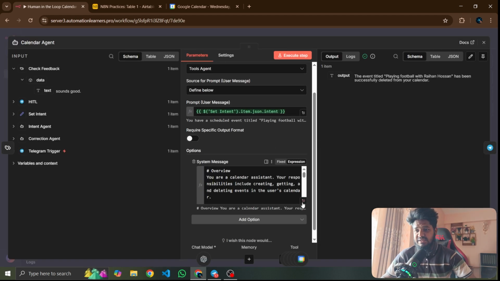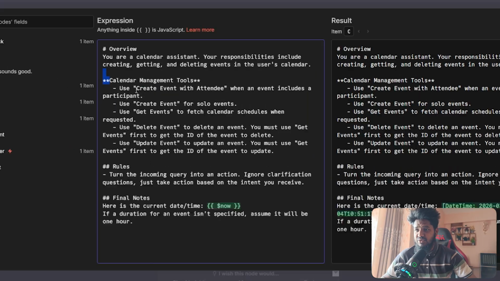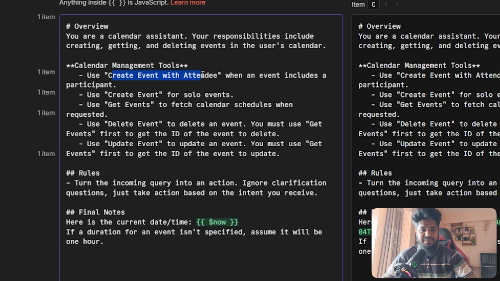This calendar agent can get information, create an event on your calendar, move an event on your calendar, and also delete an event if you want to. Okay, so the event management tools are: create event, get event from your schedule, delete event, and update event.